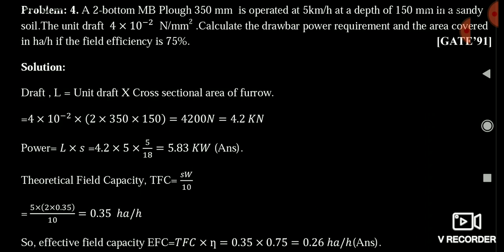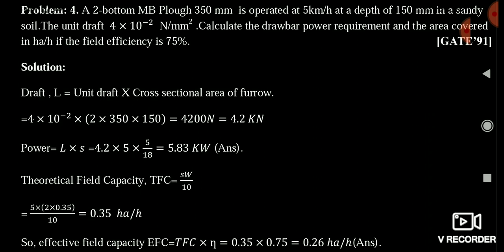Now friends, you will calculate the drawbar power. So power is equal to draft into speed. Speed is given, that is 5 kilometer per hour. So you multiply 5 into 5 by 18 into 4.2, and you get the power, that is 5.83 kilowatt.